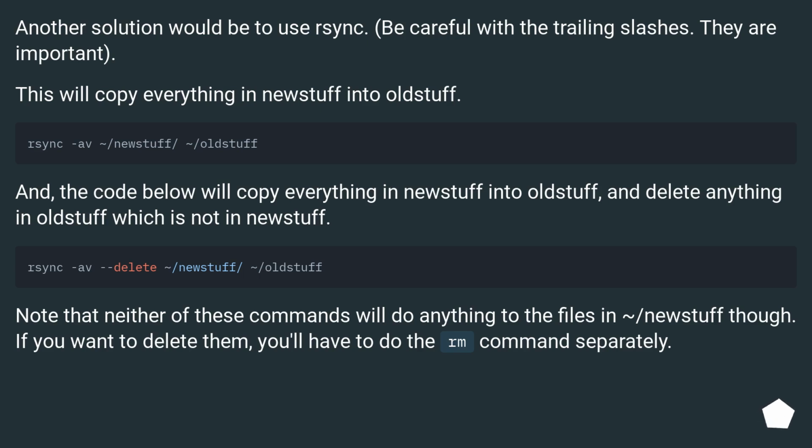Note that neither of these commands will do anything to the files in /new stuff though. If you want to delete them, you'll have to do the rm command separately.